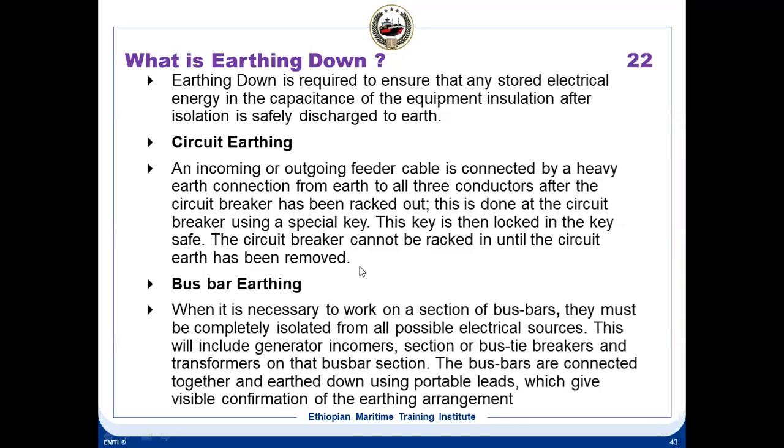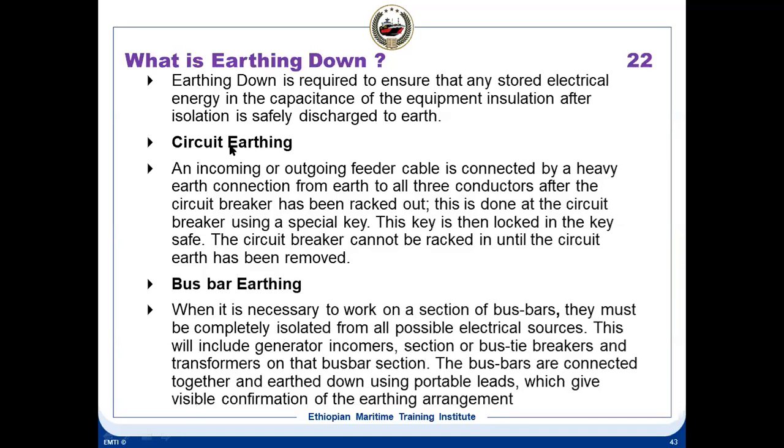You cannot put the breaker back to the bus bar unless the key is taken out and the earth is removed. The main thing is, otherwise the bus bar will get earthed, so that is to avoid that. You cannot put the breaker back unless the earth has been removed. So this is circuit earthing.